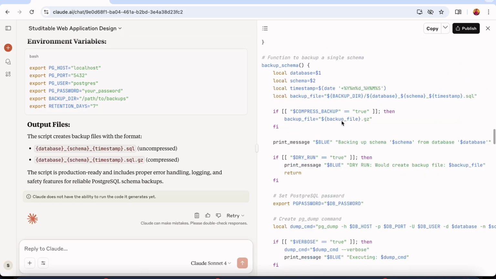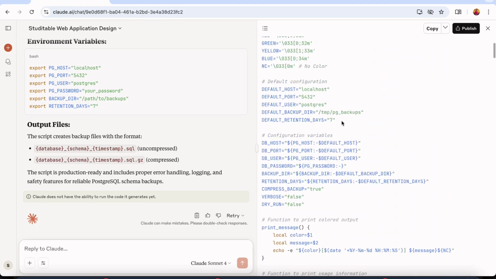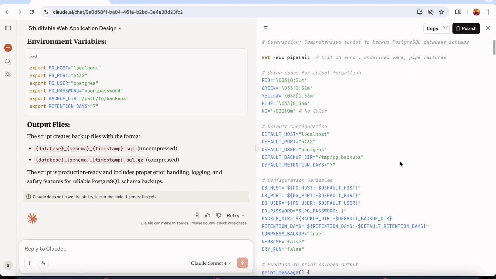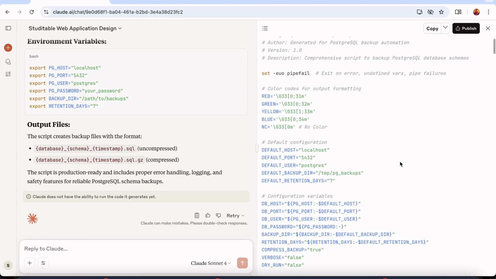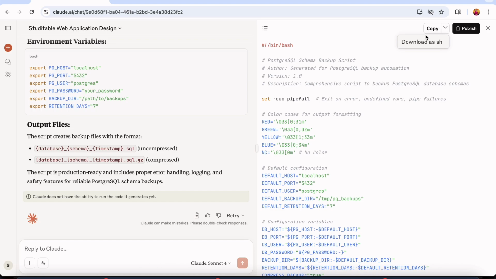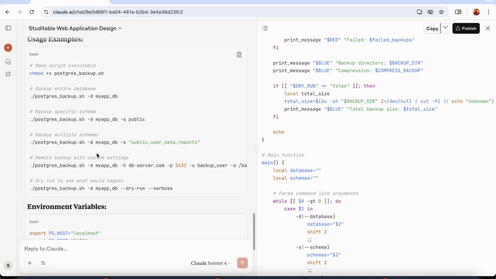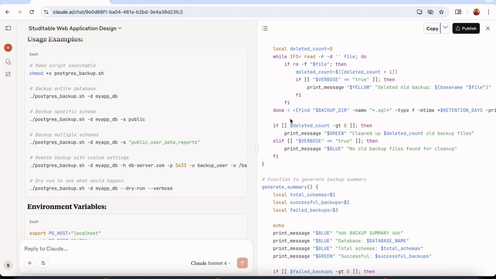So this is the complete comprehensive script for backing up the PostgreSQL schemas. For anyone who wants to use Postgres to back up schemas, this can help them create a comprehensive script, and they can copy this or they can download it as such. They can also download the script here and use it in their own shell and make changes accordingly. Extra information is also given on how to back up the entire database, a specific schema, or multiple schemas. So this is a good thing about Claude, the multi-window and also the extra information on how to do things.